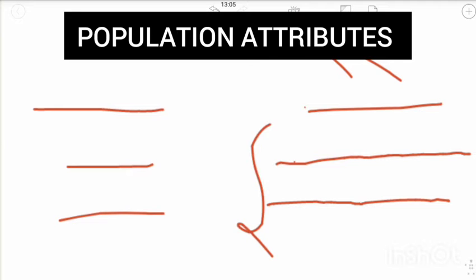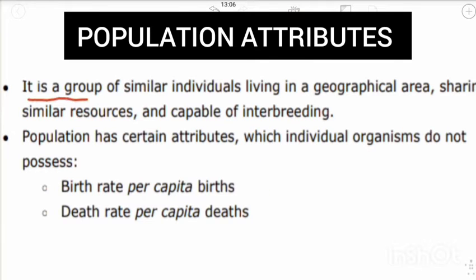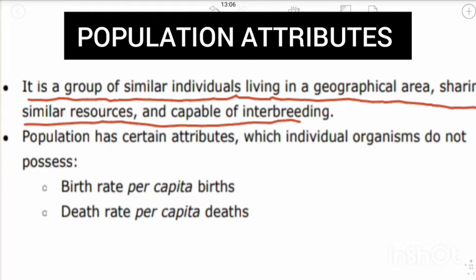Okay. What is population? It is a group of similar individuals living in a geographical area, sharing similar resources and capable of interbreeding. So simple. Number of individuals of the same species living in one area where they share their resources such as water, food, etc., and they are capable of interbreeding, means they are capable of producing offspring, means they are of the same species, so they can share their living resources as well as being capable of interbreeding.